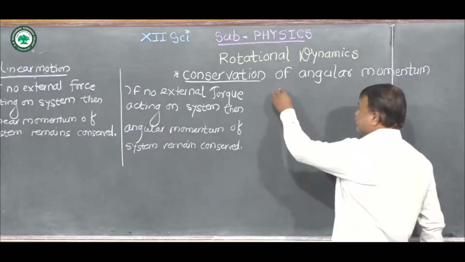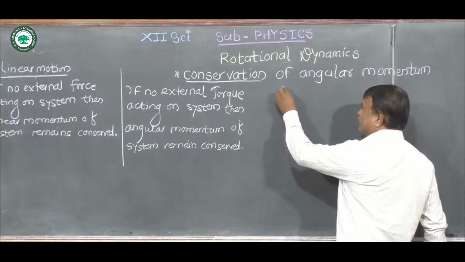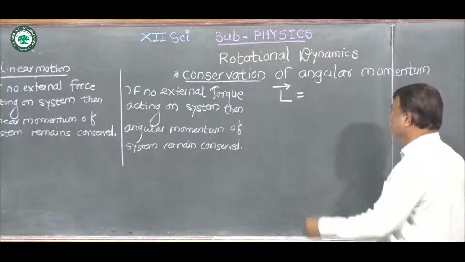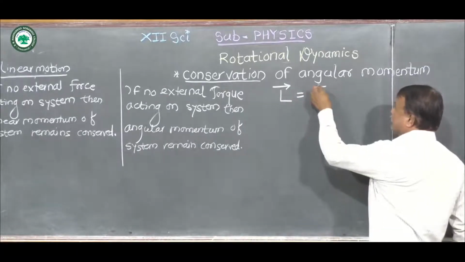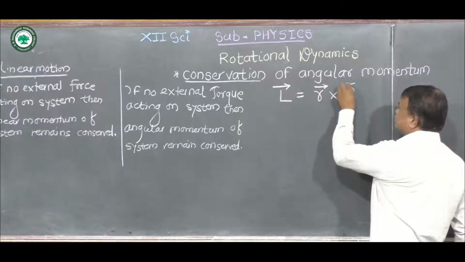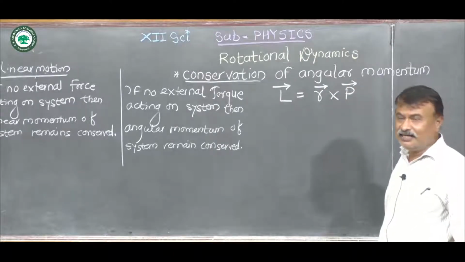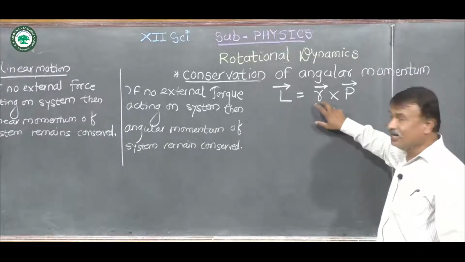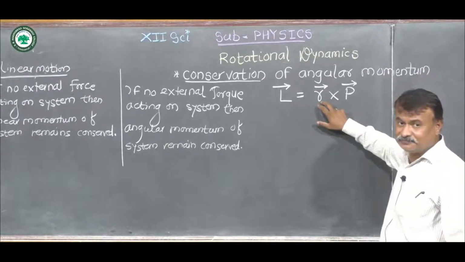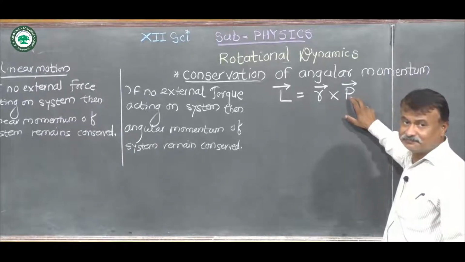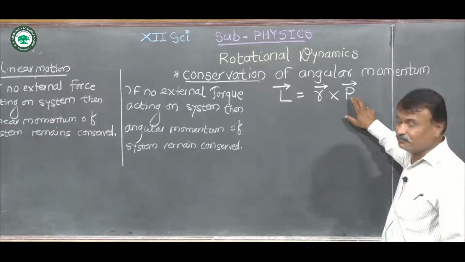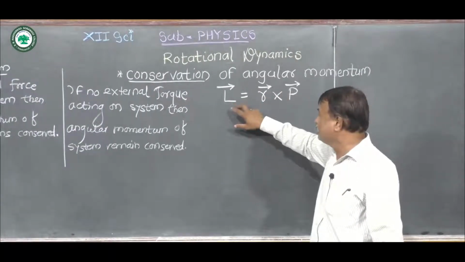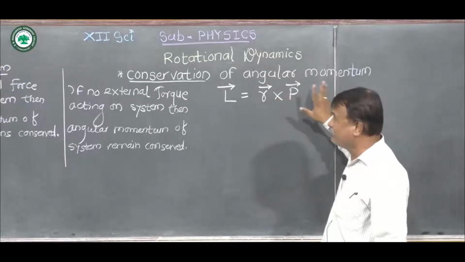we know the angular momentum is given by L bar is equal to vector r cross vector p. In this case, L is the angular momentum, r is the position vector, and p is the linear momentum. Now this is in vector form, so we write L bar is equal to r bar cross p bar.